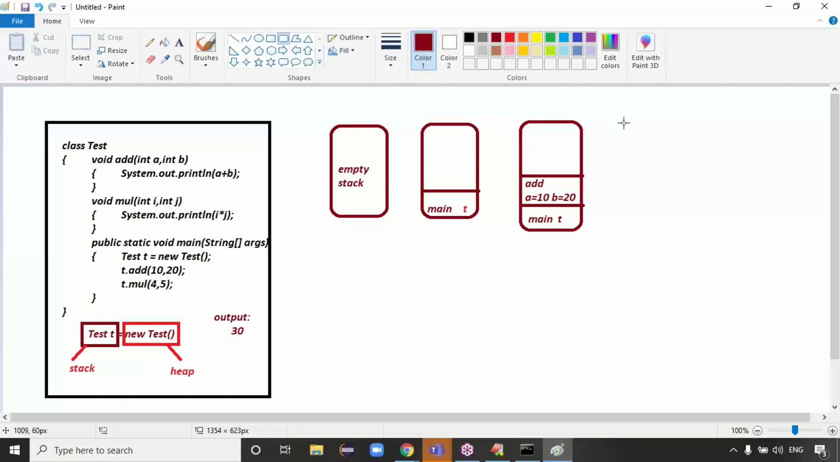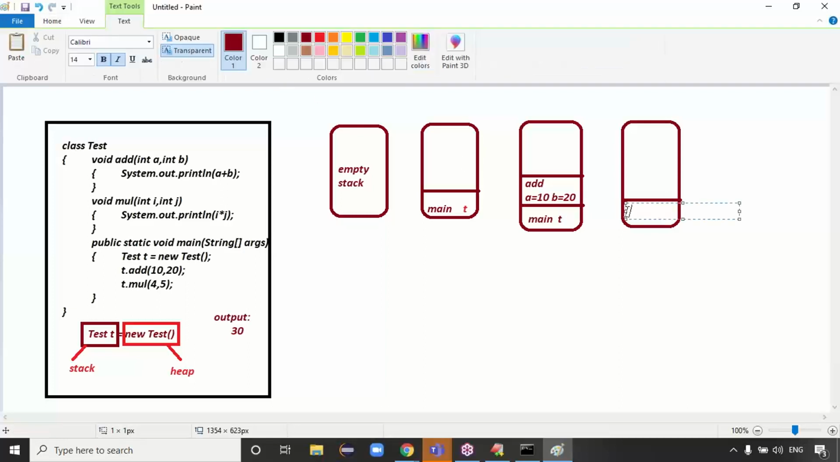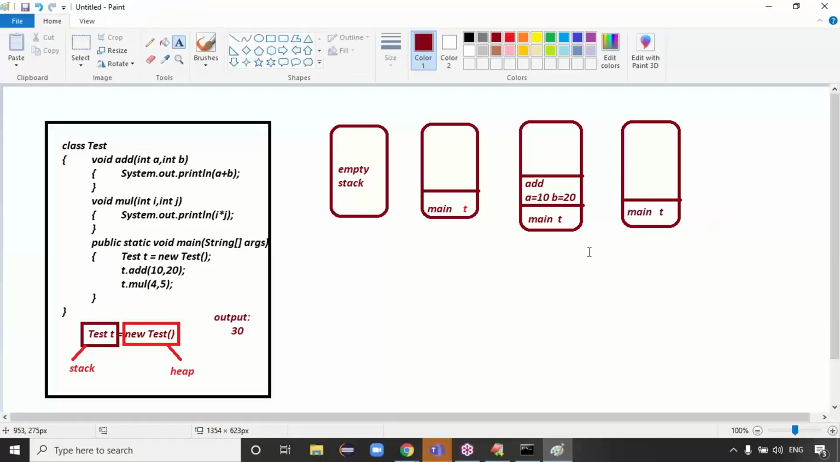Once the add method is completed, it is automatically removed from stack memory. Now the stack contains how many entries? Only one entry, the main entry, main and t. What is the conclusion here? Whenever the JVM calls a particular method, that method name and local variables are stored in the stack memory. Once the output of that method is printed, it is automatically removed from stack memory.